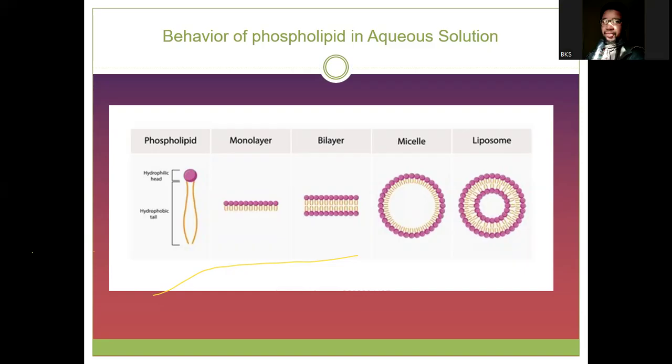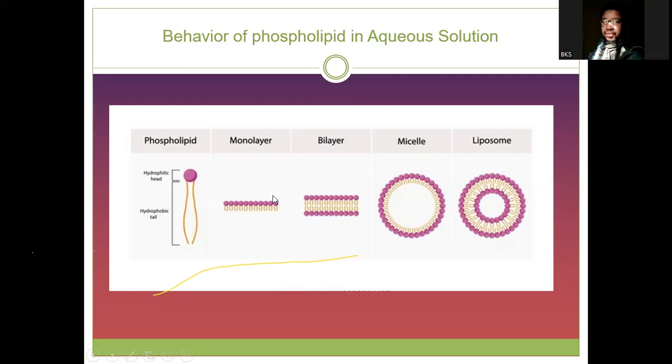Because the water-hating doesn't like water, therefore, the water-loving will come together and will be the one to interact with the water molecule, so that the water-hating will now be in the air. They don't want to interact with water. So classically, we obtain something that looks like this.